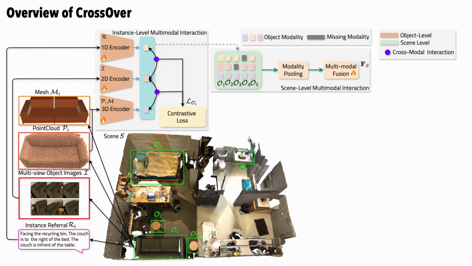This is further enhanced by the scene-level multimodal interaction module, which jointly processes all instances to represent the scene with a single feature vector fs. The instance and the scene modules provide a unified, modality-agnostic embedding space. However, it requires semantic instance information that is consistent across modalities during inference, which is challenging to obtain in practice.